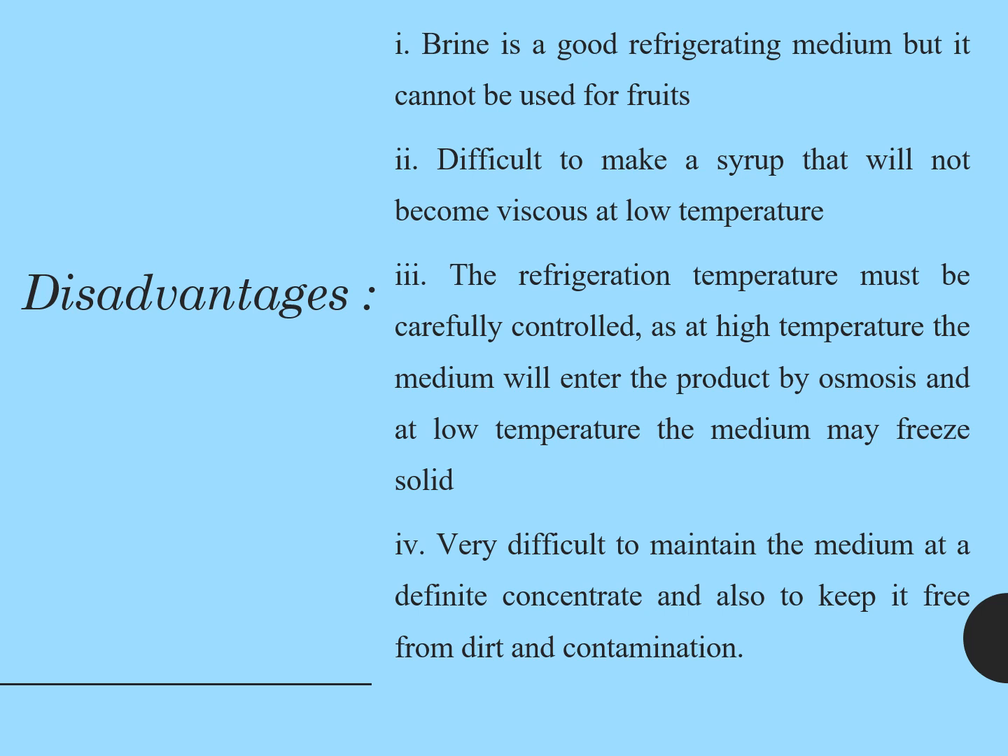Then coming to disadvantages, brine is a good refrigerating medium, but for fruits it cannot be used. It is mainly used for vegetables, and making a syrup will be somewhat difficult because of the viscosity at low temperature. The refrigeration temperature should be carefully controlled, because at high temperature the medium will enter the product by osmosis, and at low temperature the medium may freeze solid.